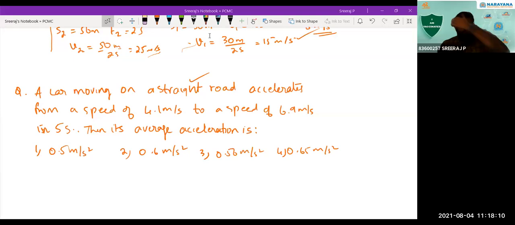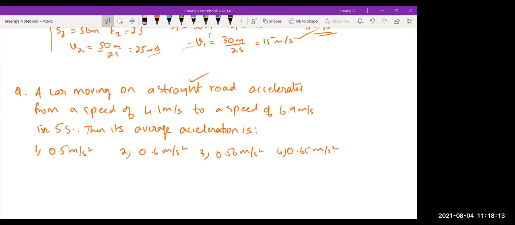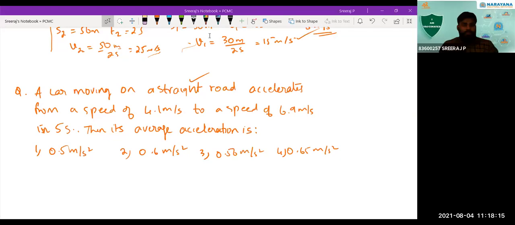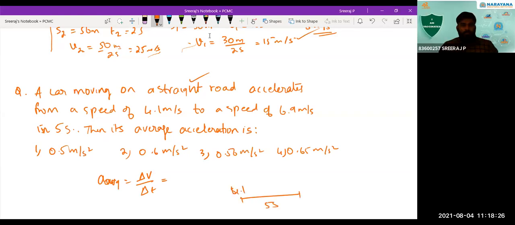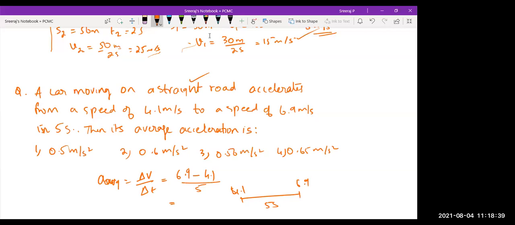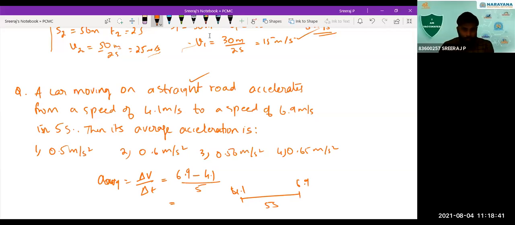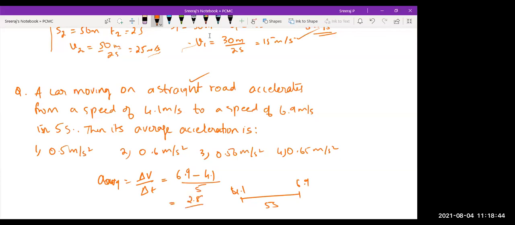How do you get it? Average acceleration is delta V by delta T. You can see here the average acceleration is being asked. How do you find it? Delta V by delta T. Correct. Within a time interval of 5 seconds, the velocity changed from 4.1 meter per second to 6.9 meter per second. So you can find it as 6.9 minus 4.1 divided by the time interval, 5. So 2.8 by 5, which is 0.56 meter per second square.